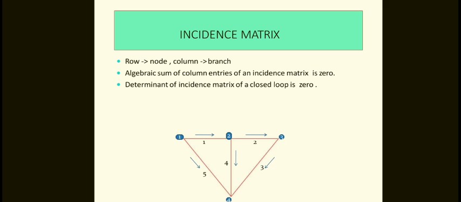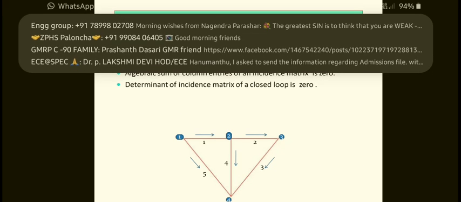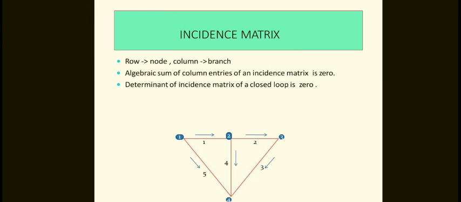If the branch current is leaving from the selected node, then the value of the element will be plus 1.